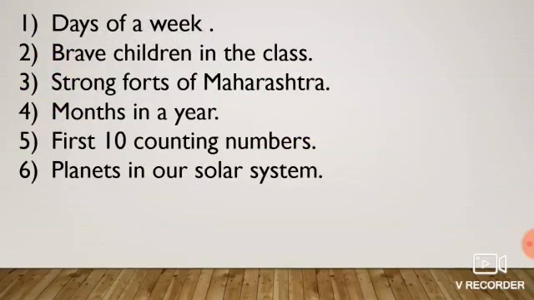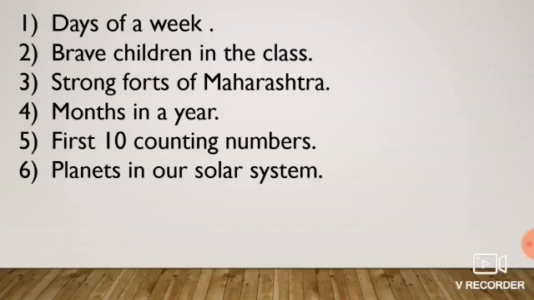Now let's see the given examples and decide whether each is a set or not. 1. Days of a week. We can clearly list the objects. There are 7 days, which are Sunday, Monday, Tuesday, Wednesday, Thursday, Friday and Saturday. So it is a set.